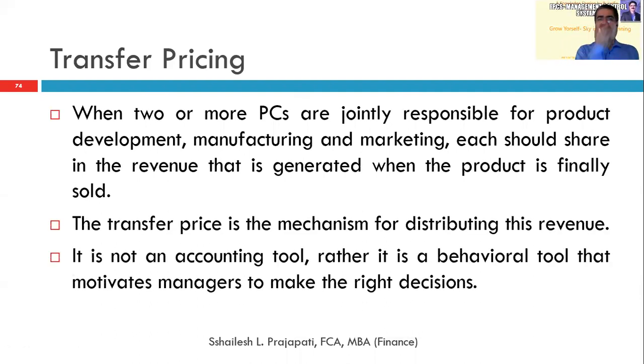Friends, as I discussed, when 2 profit centers are jointly responsible for product development, manufacturing and marketing, they should share the revenue, so that they have their own profitability and finally the organization has the profit. The transfer price is the mechanism for distributing this revenue. So if the organization has 100,000 crore profitability, how the different divisions have contributed to that 100,000 crore will be possible to determine only with transfer pricing.